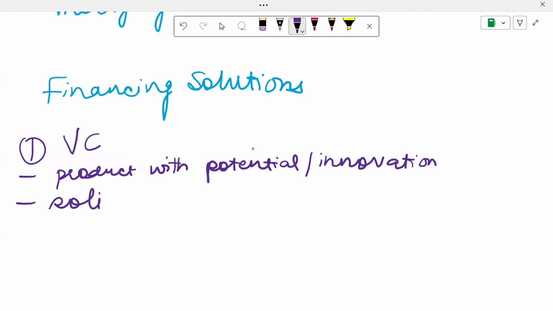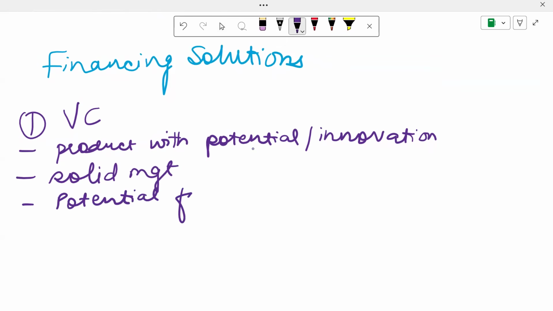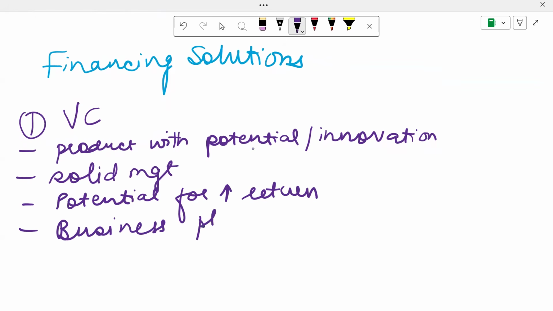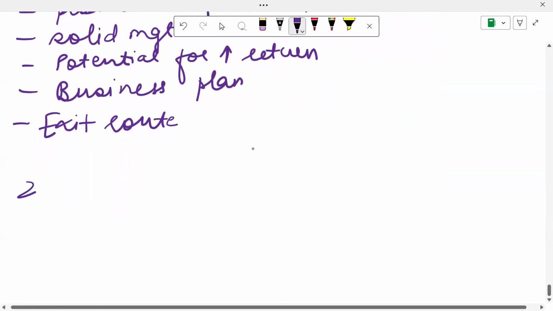Number two is that I should have a solid management. These are the characteristics that any venture capitalist would look for before investing in my company. Number three is that I should have a potential for high return. I should have a business plan for my business. And then the venture capitalist should have an easy exit route. If he finds all of these things, it is very likely that a venture capitalist is going to finance the SME.